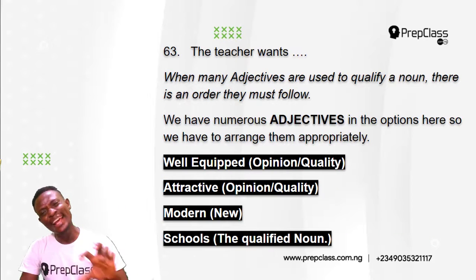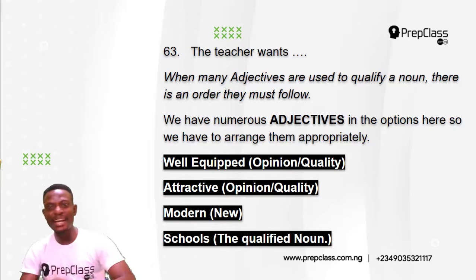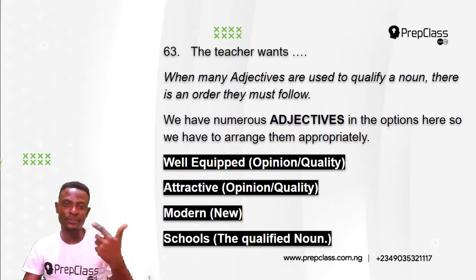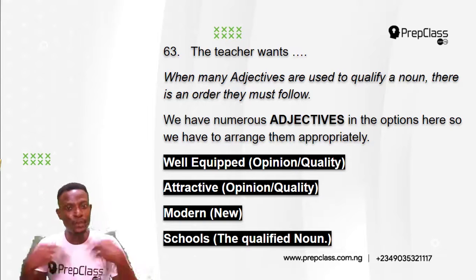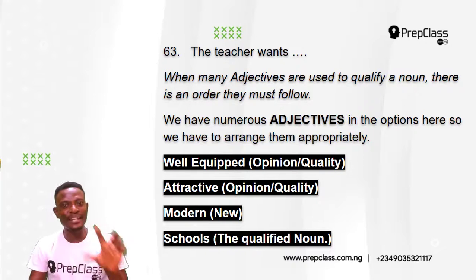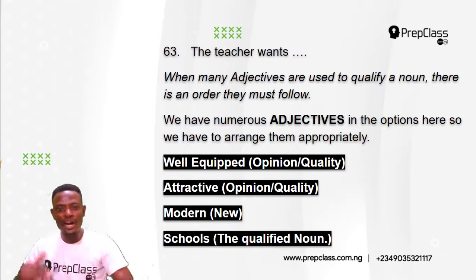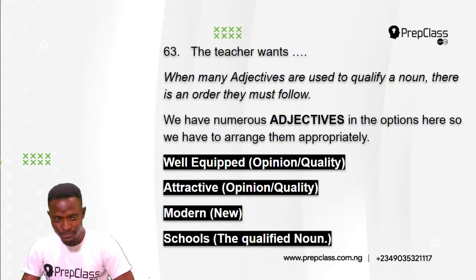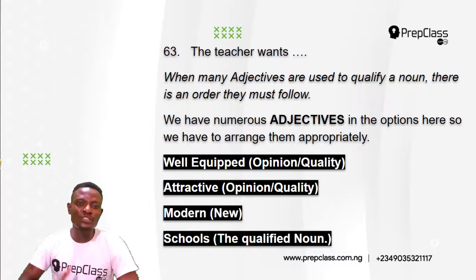Now, when many adjectives are used to qualify a noun, there is an order they must follow. We have numerous adjectives in the options here, so we have to arrange them appropriately. The first adjective to come is well-equipped. The teacher wants what? Well-equipped. Well-equipped is an adjective of opinion or quality. It should come first. The teacher wants well-equipped.